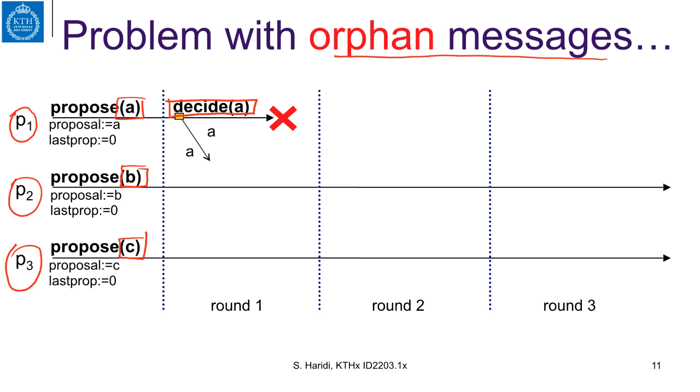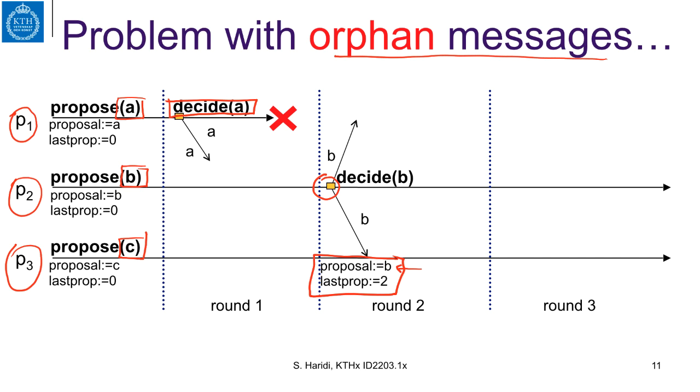In this case, P2 and P3, in their view of rounds, move to round 2. P2 is the leader. It decides on B and then broadcasts the value B. Process P3 gets the proposal B and adopts it, and also records that this is the last proposal it has adopted, and it comes from proposer 2.